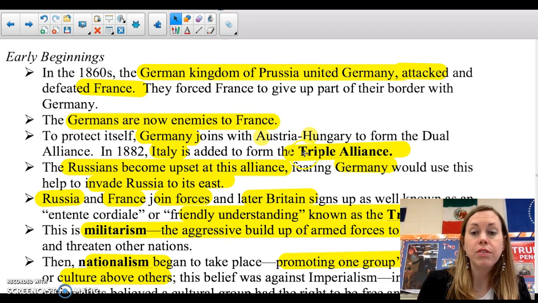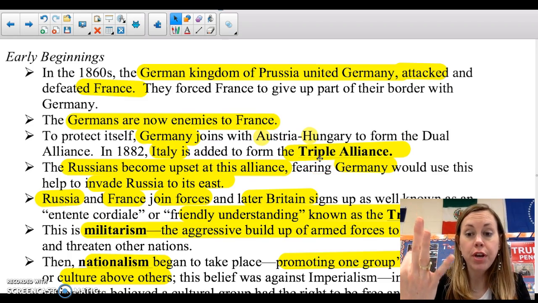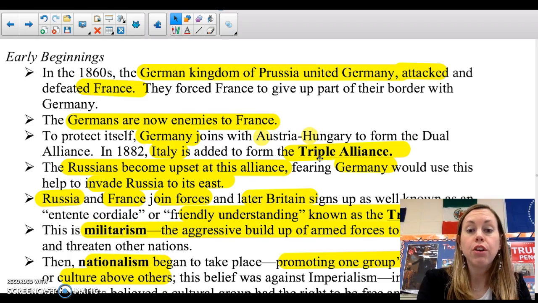So they form this Dual Alliance. In 1882, Italy is added to this alliance with Germany and Austria-Hungary to form the Triple Alliance. Triple, 3, okay? So Germany, Austria-Hungary, and Italy are the 3.